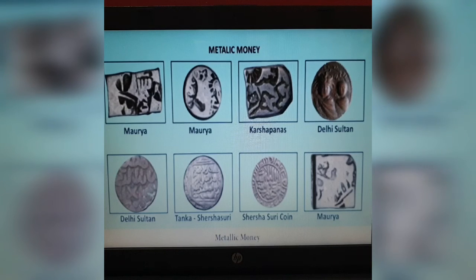Here we can see Mauryan empire coins, Karshapanas, Delhi Sultan coins, they have given two, Mauryan they have given two, Tanka, Sher Shah Suri coin, and next one is Maurya. So these are the different kinds of coins.